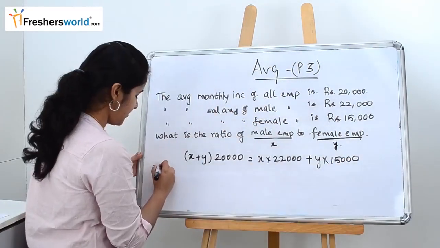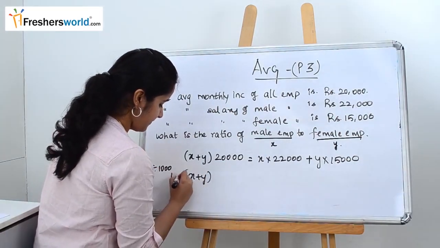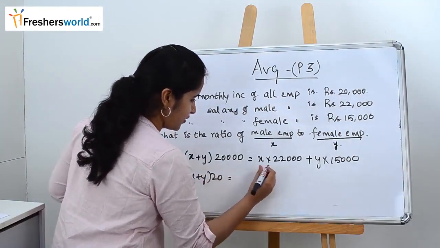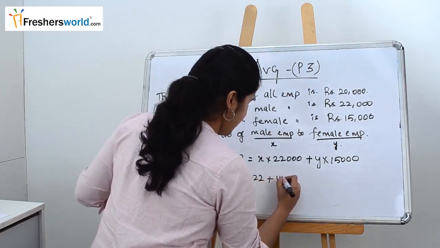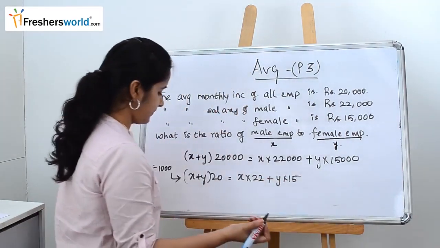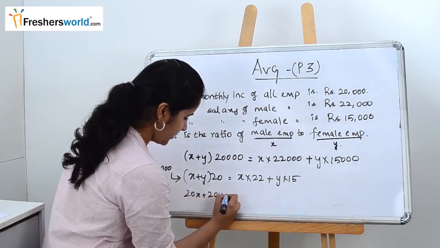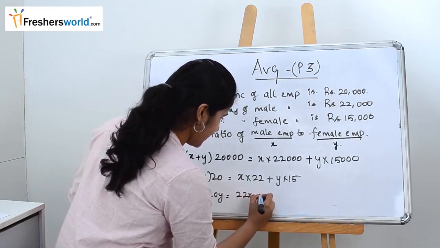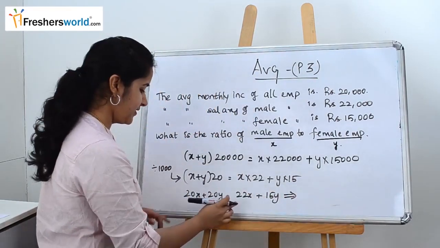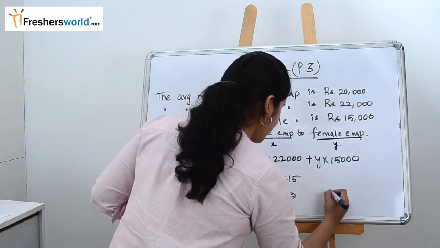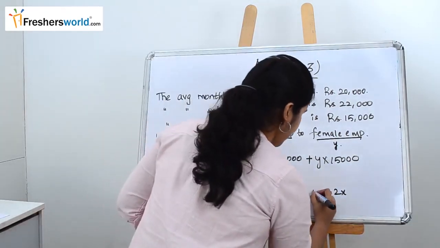I am just dividing it by 1000. So it becomes x plus y into 20 equal to x into 22 plus y into 15. Now 20x plus 20y is equal to 22x plus 15y. So bring all the common things to one place. 22x will go there and it becomes 2x, and 15y will come here and becomes 5y.